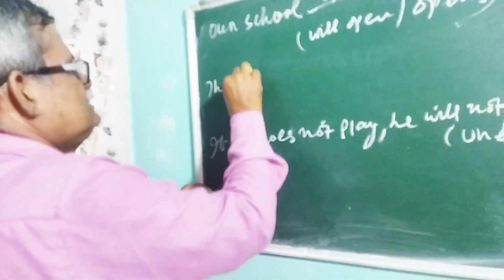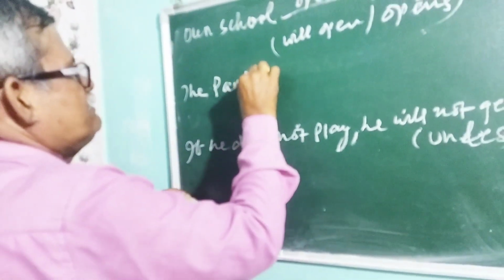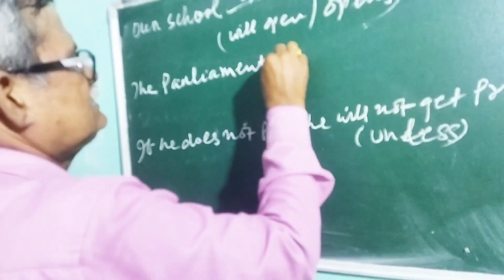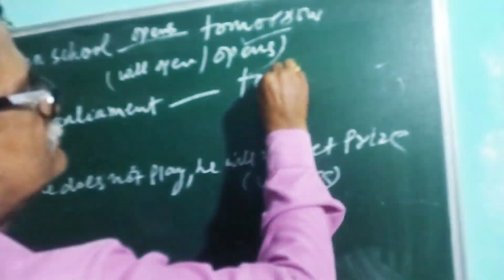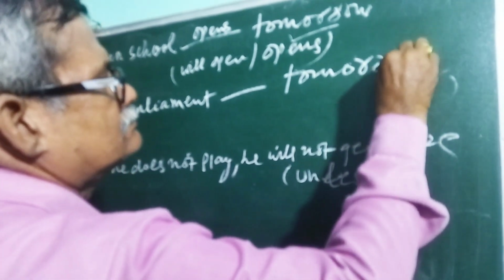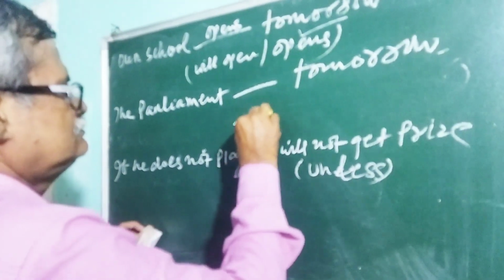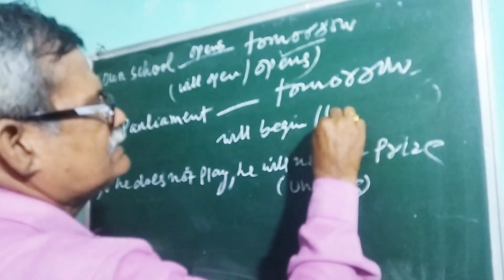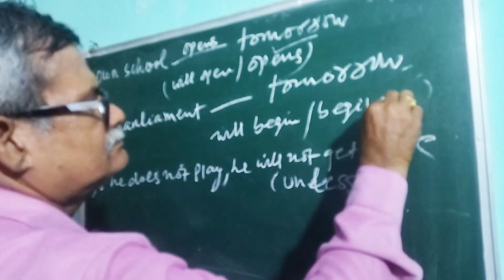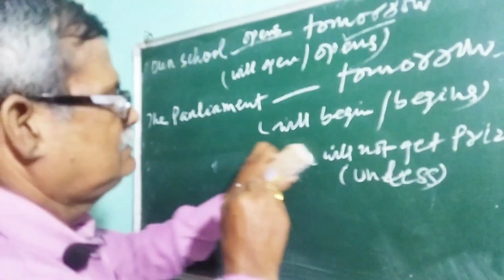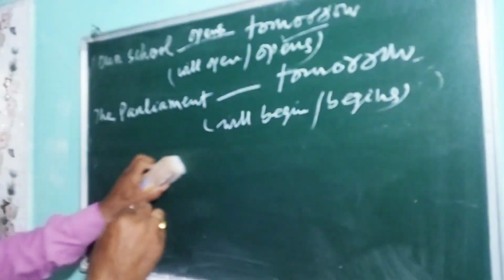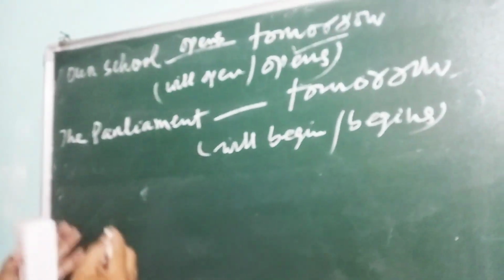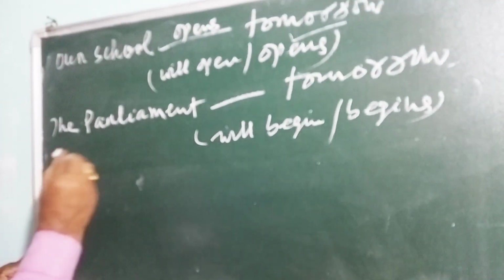The parliament dash tomorrow. Will begins. After government institutions and also after ministers, government people, you have to use simple present.